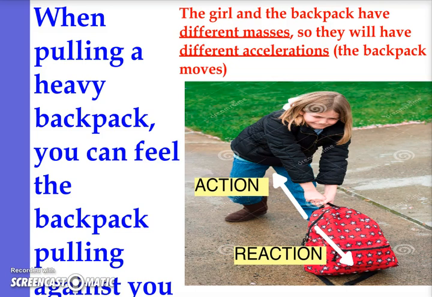Here's one final example. Let's say you have a girl that's pulling a backpack across the sidewalk. Now she may feel a resistance from that backpack pulling in the opposite direction of her. It's pulling against her. She has an action force pulling this way. The reaction force would be equal but opposite. But because the girl and the backpack have different masses, they're going to have different accelerations. That backpack is the one that's going to move because the girl has more mass.